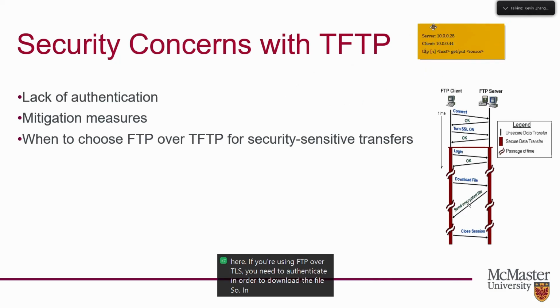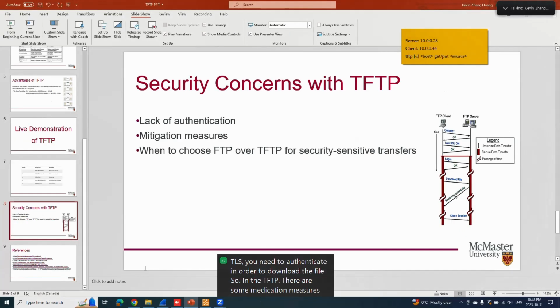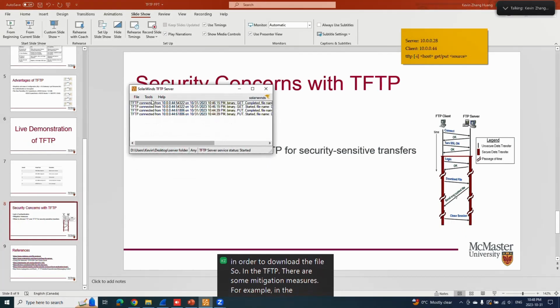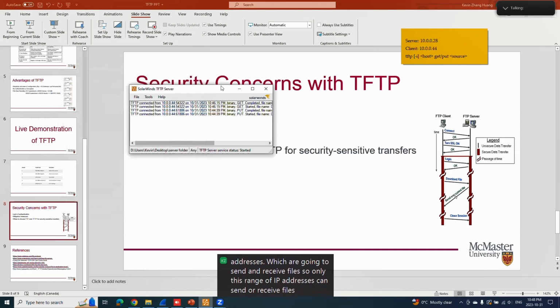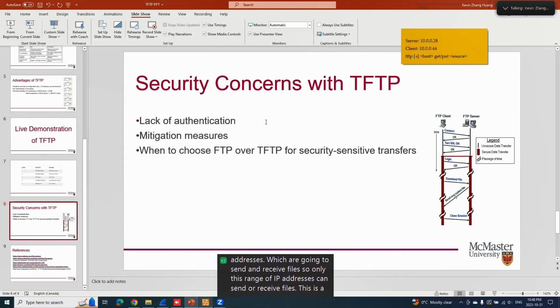In TFTP, there are some mitigation measures. For example, in the SolarWinds TFTP server, you can set a range of IP addresses which are going to send and receive files. So only this range of IP addresses can send or receive files. This is a good measure to combat eavesdropping by any random, let's say, hacker.